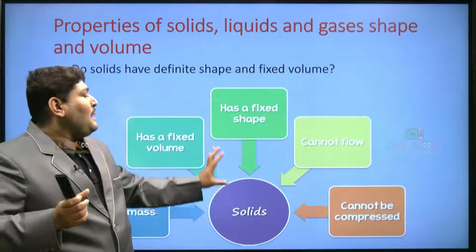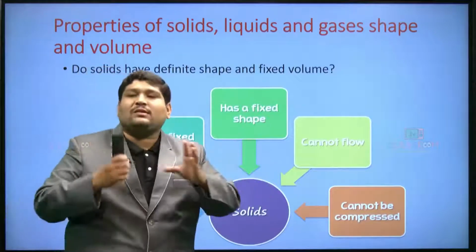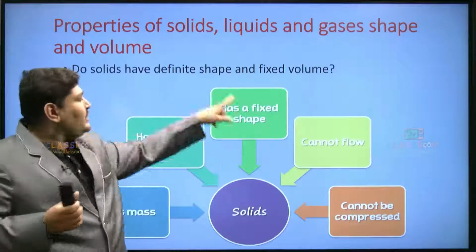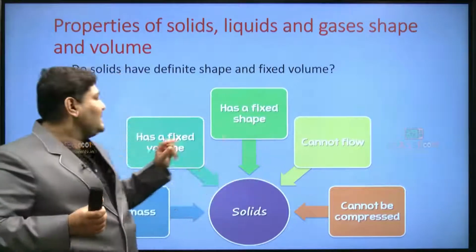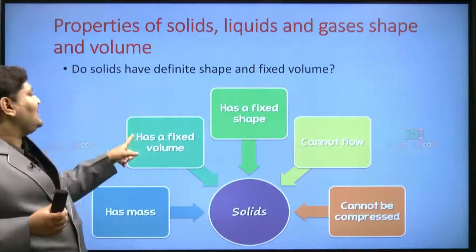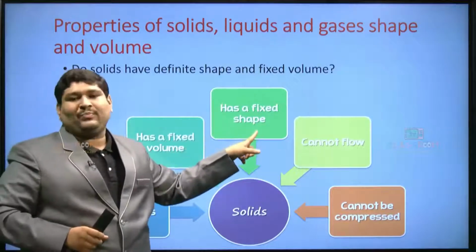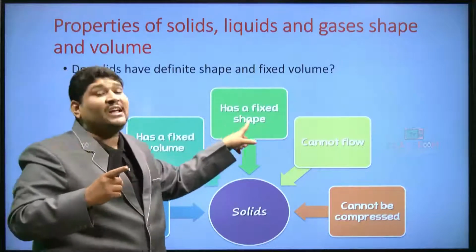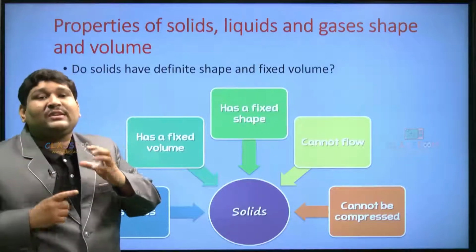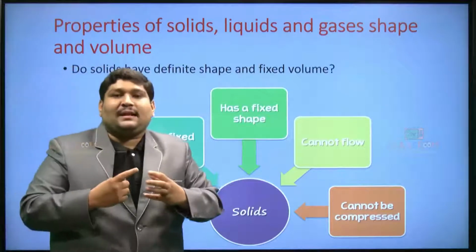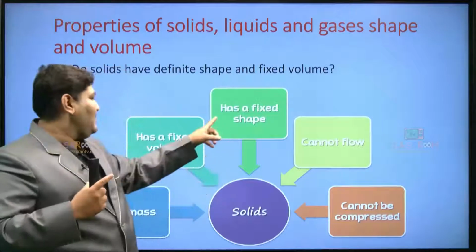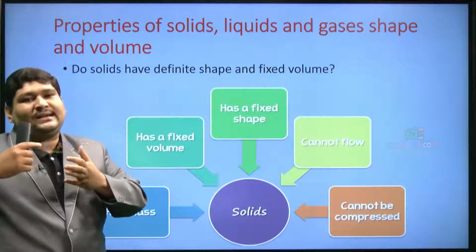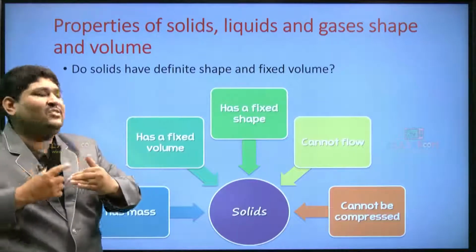So for example, suppose we want to confirm that a particular solid is a solid. What properties should a solid have? Let us see one by one. First, it has a fixed shape, isn't it? The same example, the chair or a table, they have a fixed shape that doesn't change. Shape in the sense of length, breadth and all, it remains the same. When you come to the volume, all the dimensions, length, breadth, height, remain the same, they don't change.